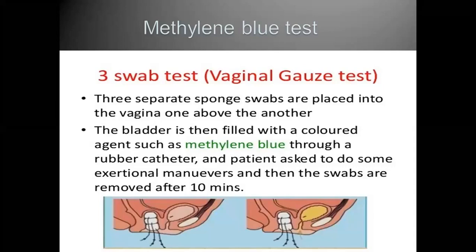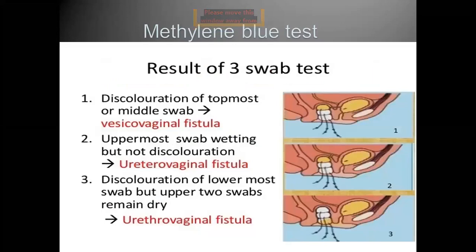3 swabs are kept in the vagina, and the bladder is filled with methylene blue dye. After 10 minutes, these 3 swabs are removed. If the upper swab, that is the topmost swab, is discolored with blue color, it is vesicovaginal fistula.